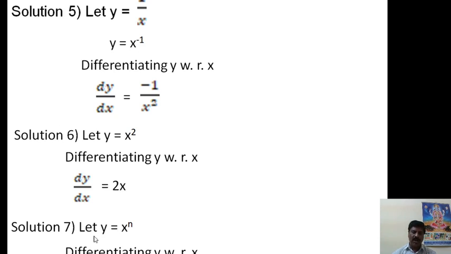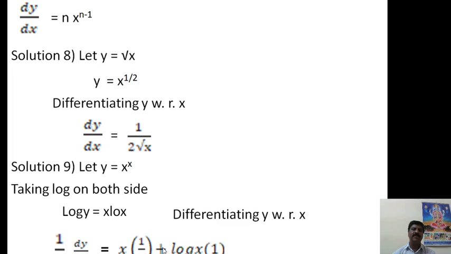Then again this formula will be there. That is the seventh problem: y is equal to x to the power of n. This is the major problem. This is the main formula. Keeping this formula in mind, you have to solve some problems from it. This is the basic formula. Therefore dy by dx, that is differentiating y with respect to x, means you have to write n into x to the power of n minus 1.